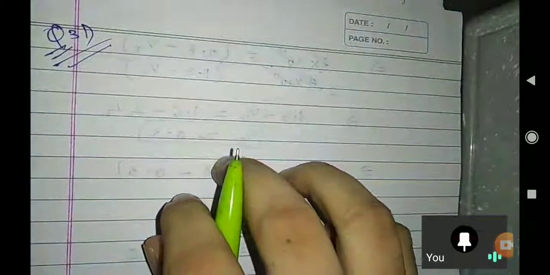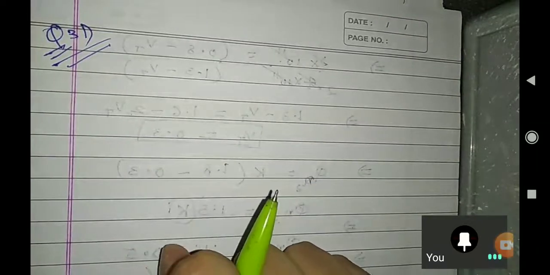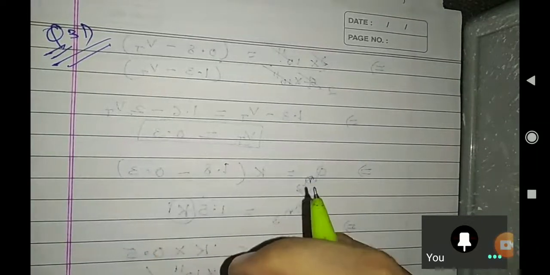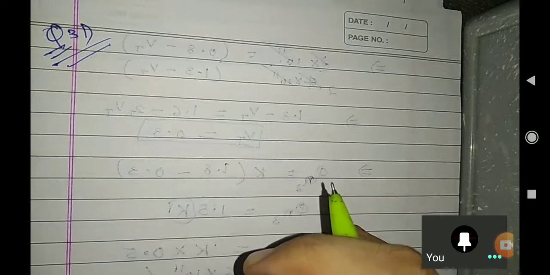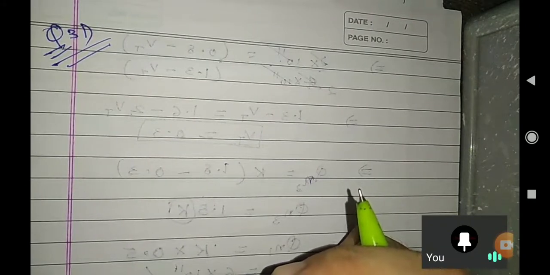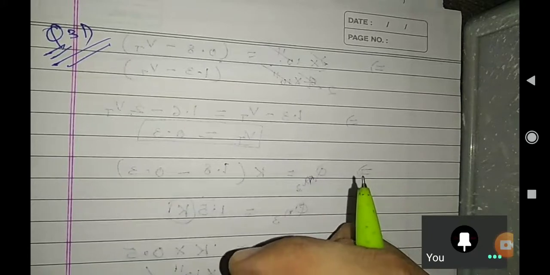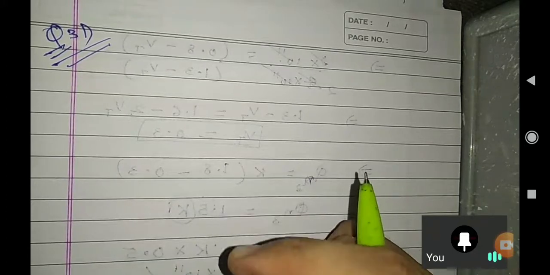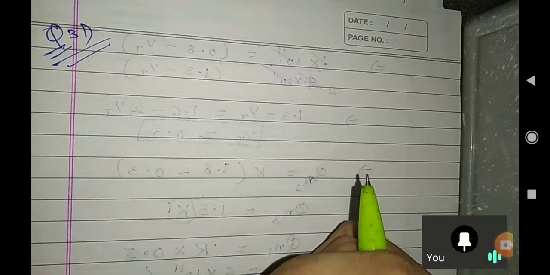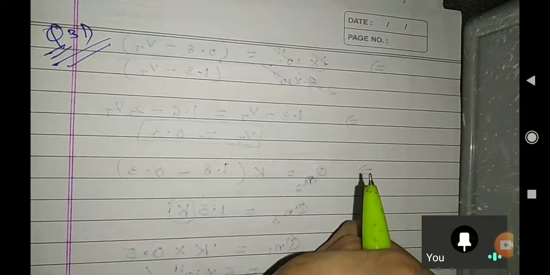What is being asked in this: an n-type semiconductor which is having uniform doping is biased as shown in the figure. If EC is the lowest energy level of conduction band, EV is the highest energy level of valence band, and EF is our Fermi level, which one of the following represents the energy band diagram for a biased n-type semiconductor? They are asking for our energy band diagram.